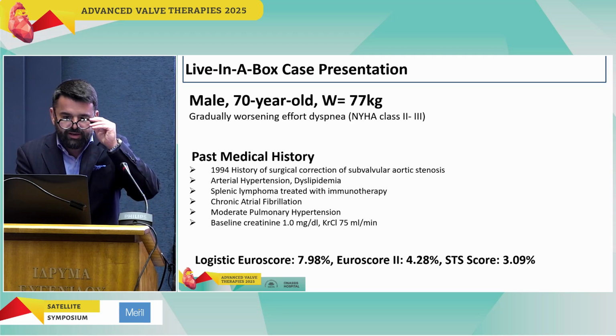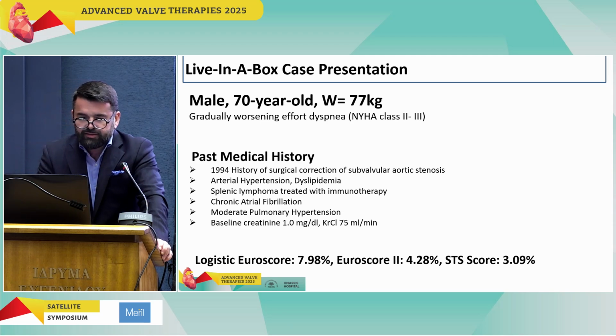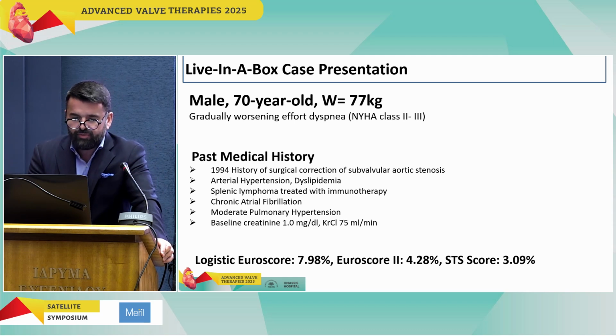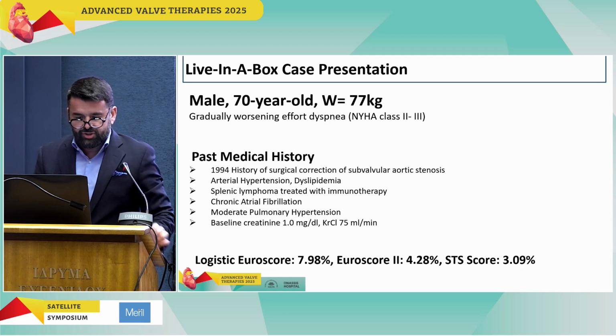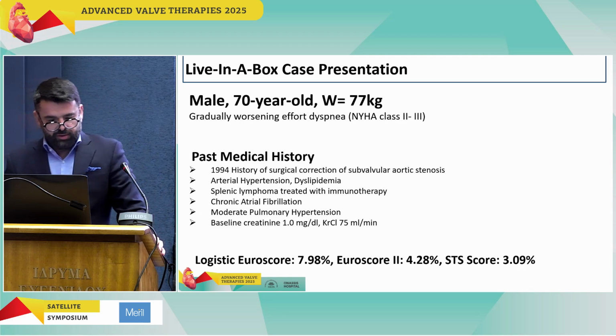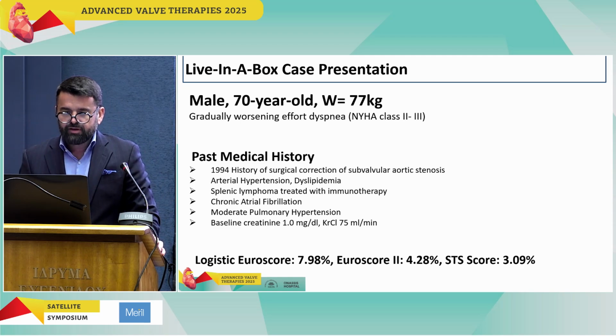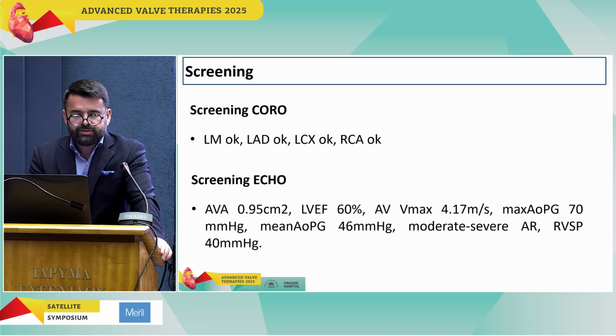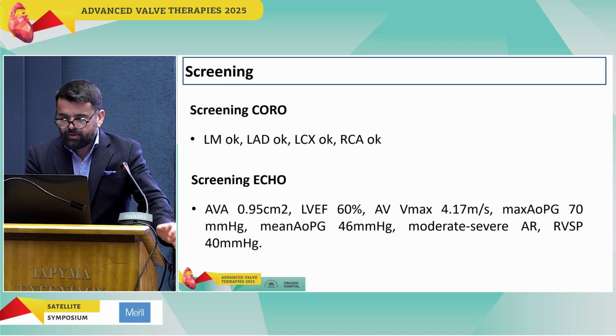About his past medical history, he had undergone surgical correction of subvalvular aortic stenosis, arterial hypertension, dyslipidemia, splenic lymphoma treated with immunotherapy, chronic atrial fibrillation, moderate pulmonary hypertension, and elevated risk scores. About the screening, there is an absence of severe coronary artery disease. And in the screening echo, we can see